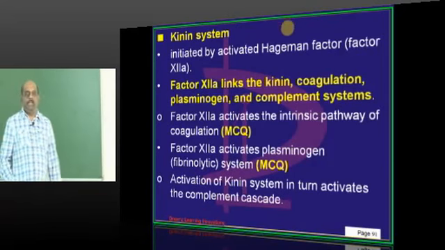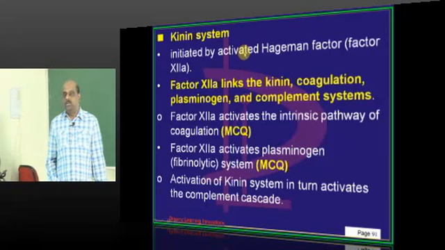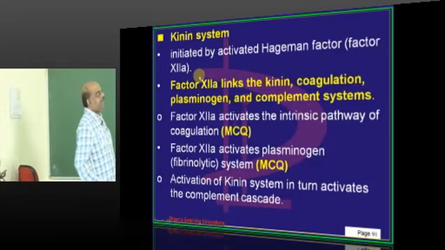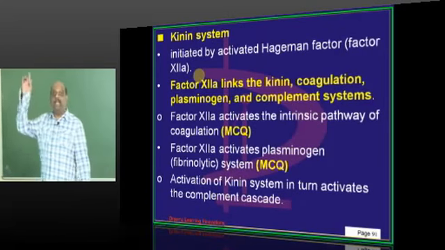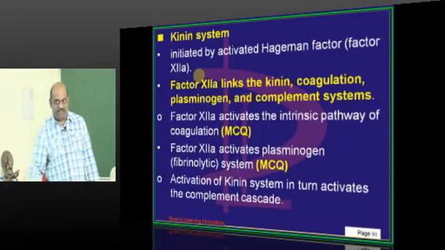Then doctor, in acute inflammation, we have a kinin system. So what is the importance of this whenever we have acute inflammation? There is one Hageman factor, factor 12A. Do you remember? In the coagulation cascade, which we discussed in physiology.